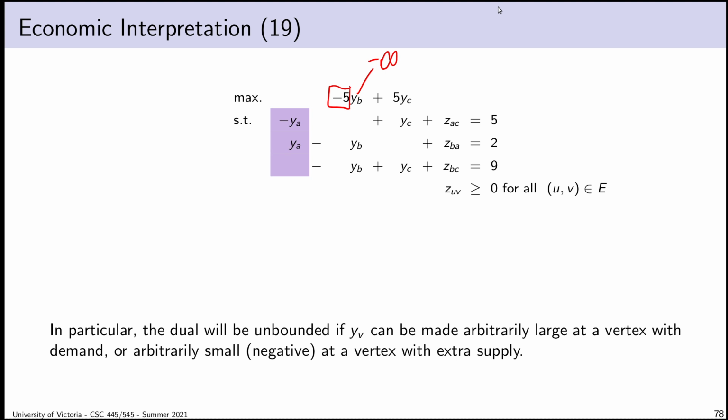If the fair price goes to negative infinity, that also makes my dual unbounded. And as I said a minute ago, it turns out we'll see these are actually paired up. If the fair price at one vertex goes to negative infinity, due to the global balance of supply and demand, there will be another vertex where the fair price goes to positive infinity. And those are the circumstances, the intuitive, I guess, the interpretation of when the dual is unbounded. I don't know if we should use the word intuitive just yet.